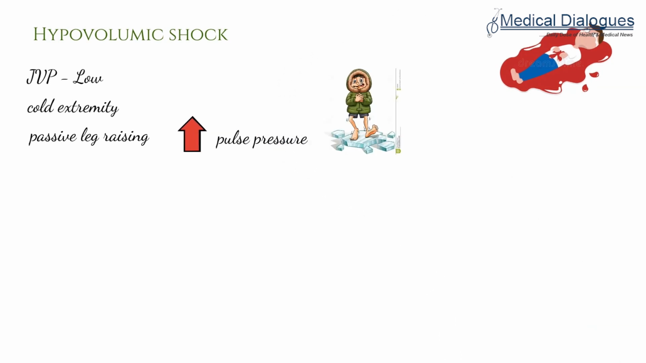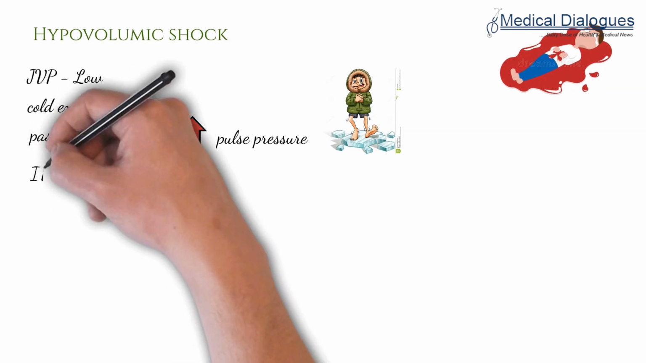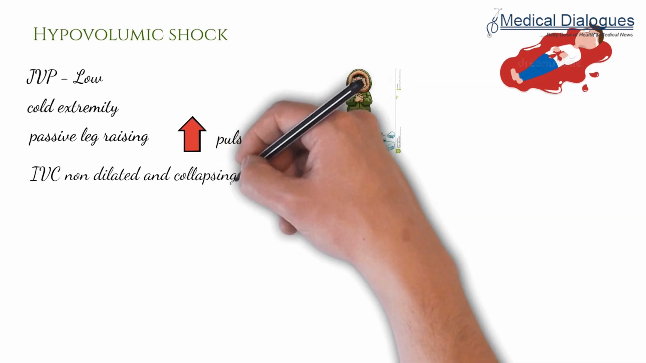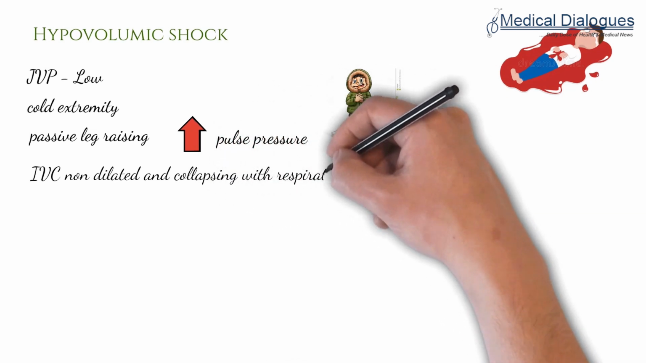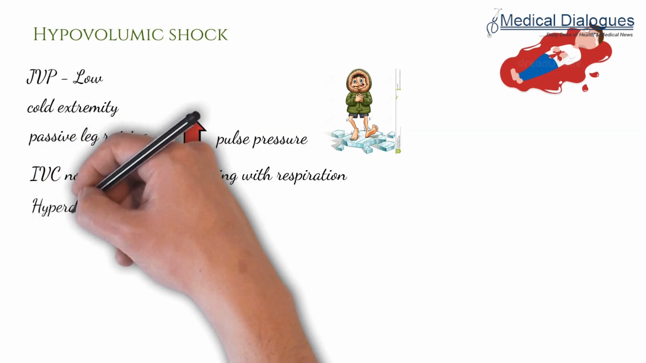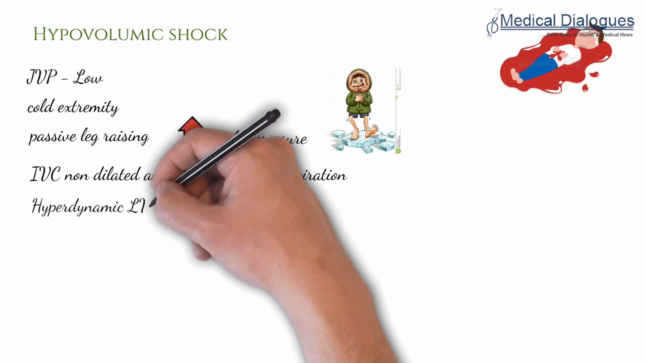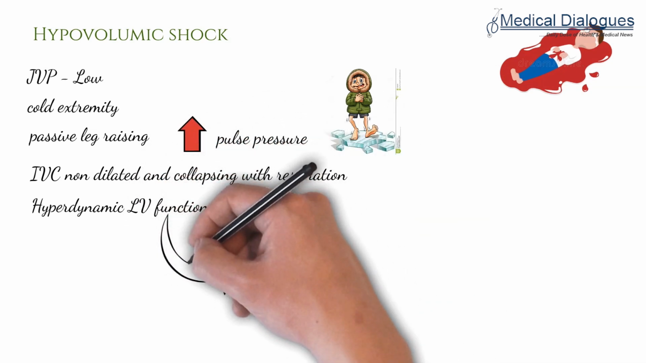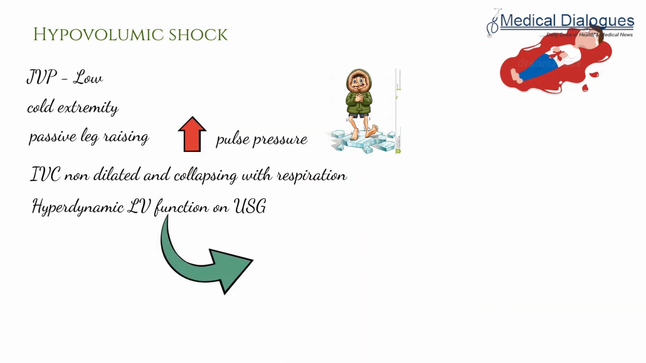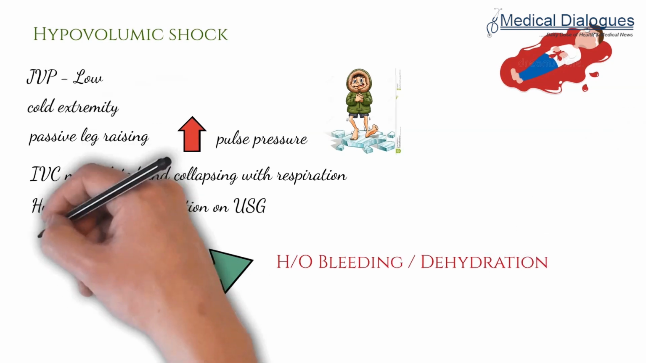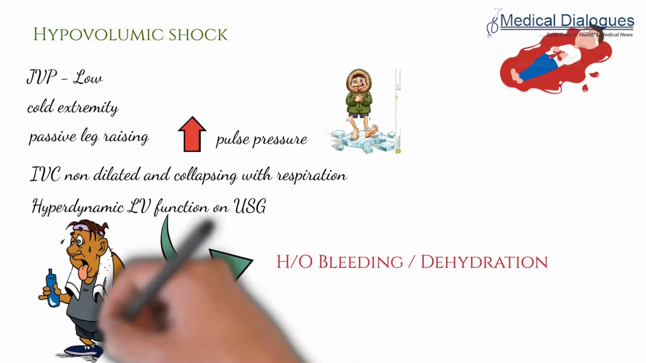On bedside ultrasonography, the IVC will be seen non-dilated and collapsing with respiration. On bedside ultrasound, the left ventricular function will be hyperdynamic in cases of hypovolemic shock. And on history, there will be a history of bleeding or dehydration. So this was all about hypovolemic shock.